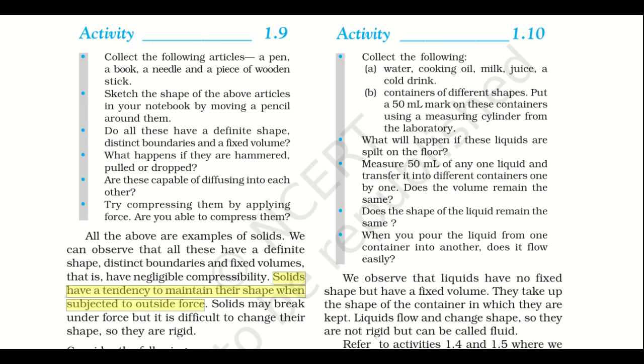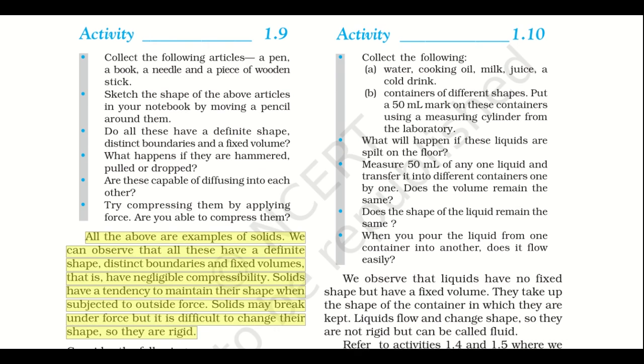Whenever you try to change the shape of any solid substance, you have to apply a tremendous amount of force. Many times, the shape of the substance does not change, but it breaks into two parts. Solids may break under force, but it is difficult to change their shape, so they are rigid. So whenever you get a substance with all these characteristics, we consider it as solid.